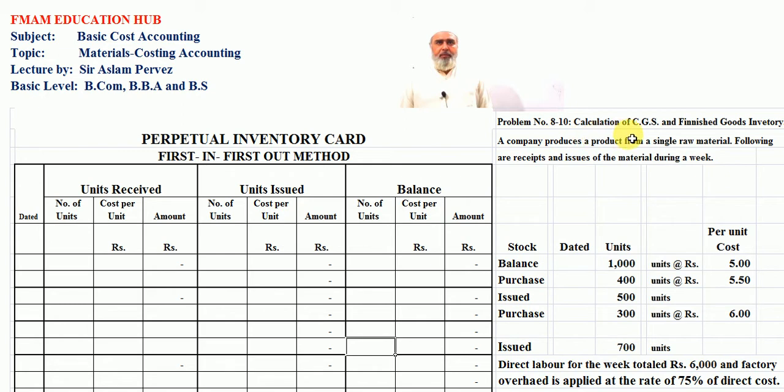Calculation of cost of goods sold and finished goods inventory. A company produces a product from a single raw material. Following are receipts and issues of the materials during a week.